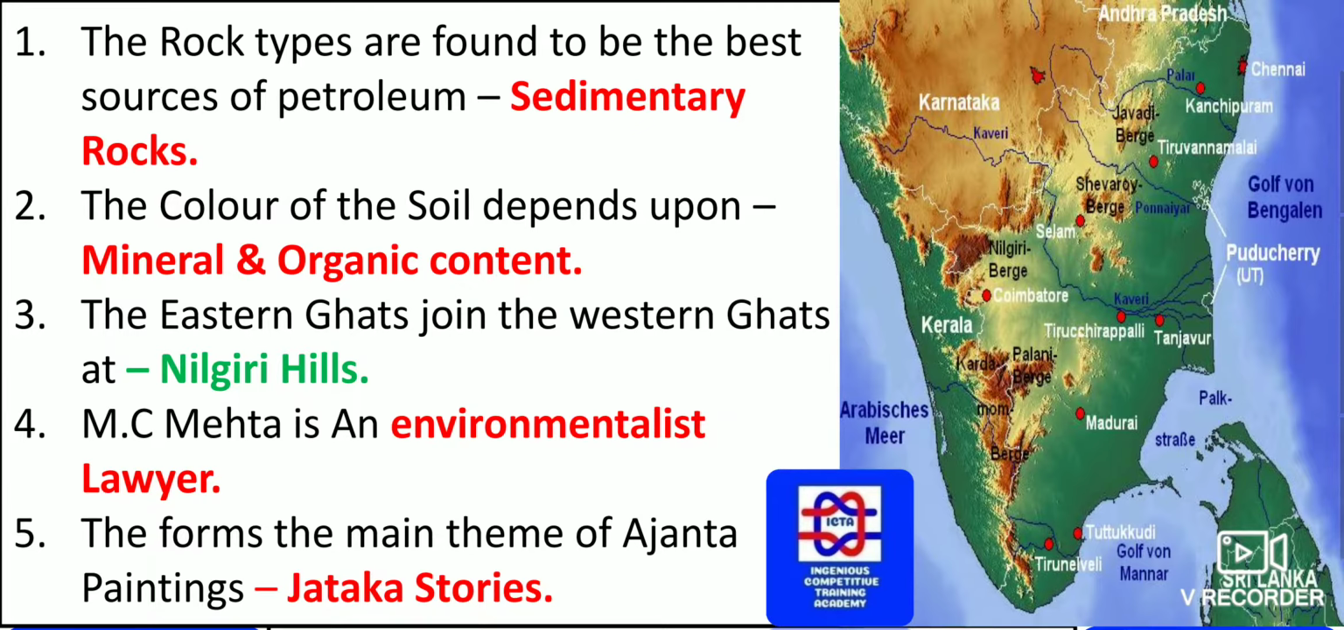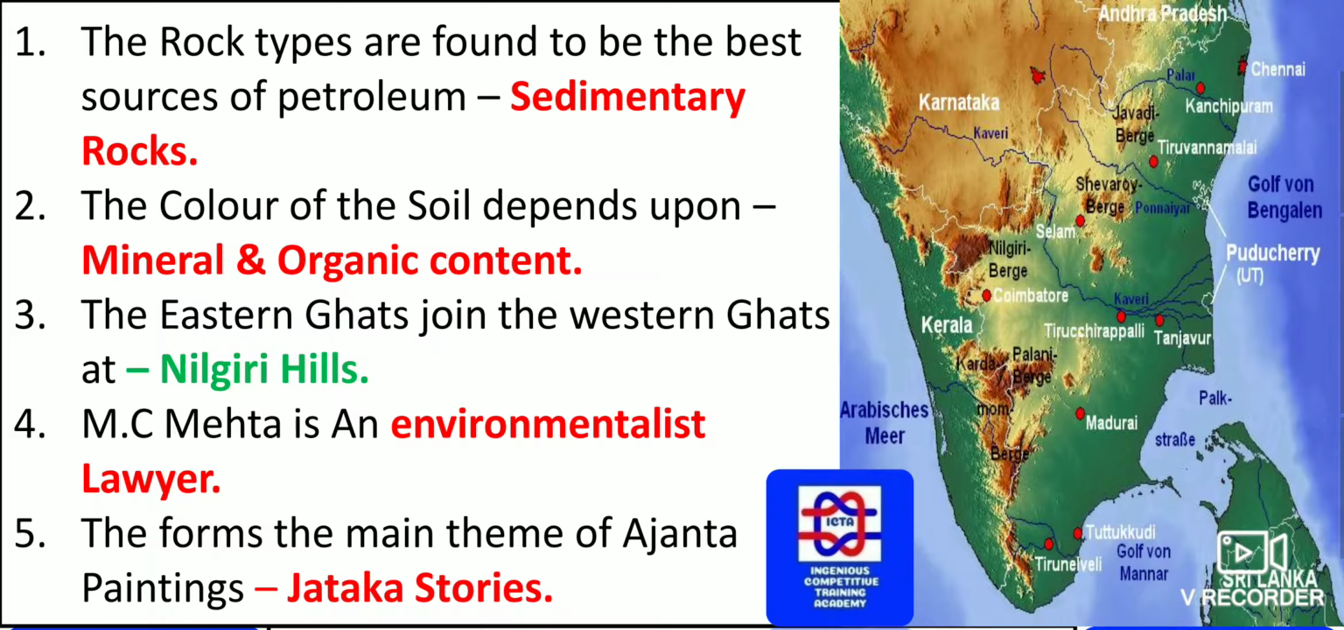The rock types found to be the best sources of petroleum are sedimentary rocks. The color of the soil depends upon mineral and organic content, which is very important. Whatever the color of the soil, it depends upon mineral and organic content.